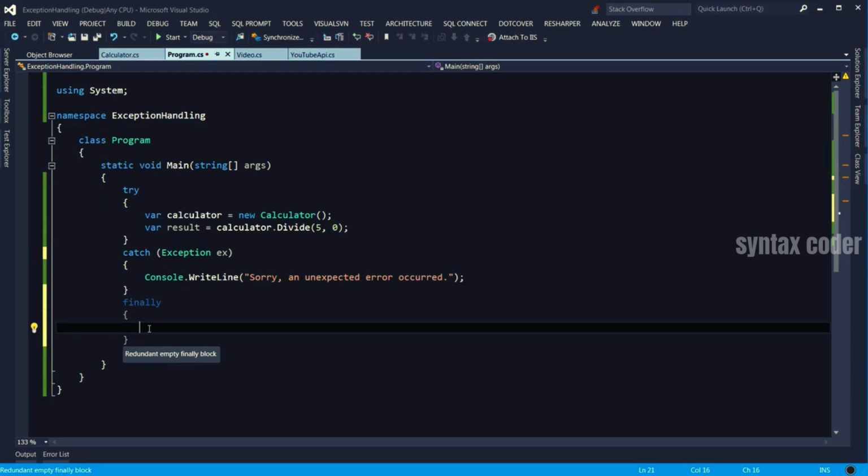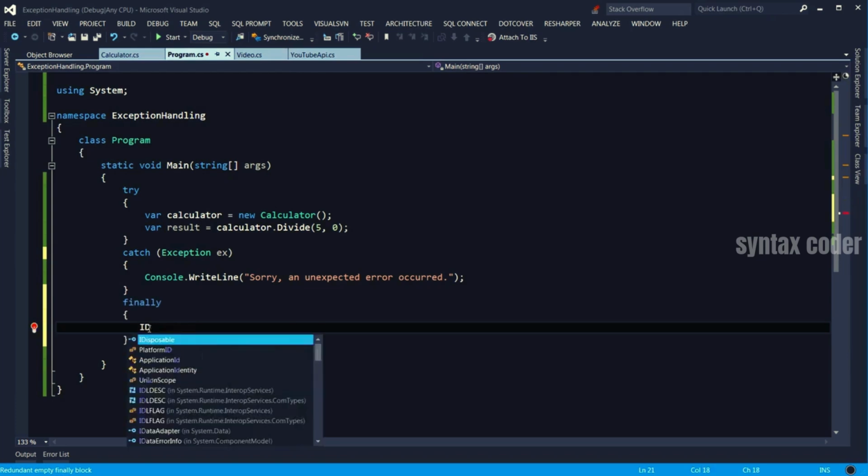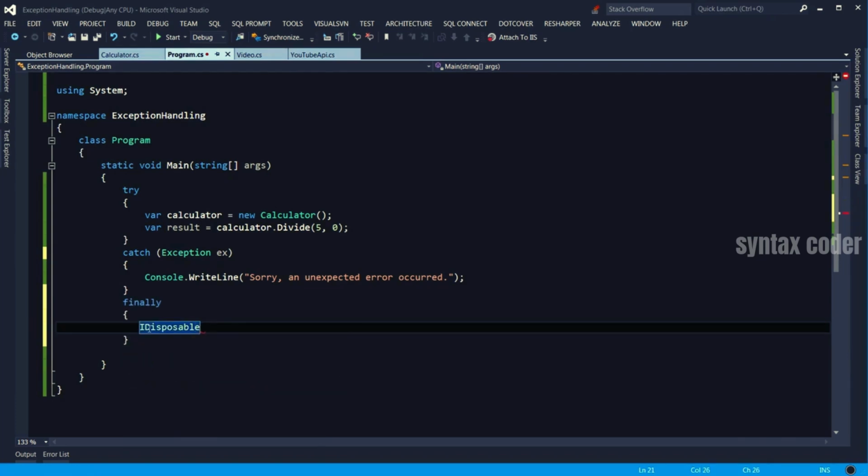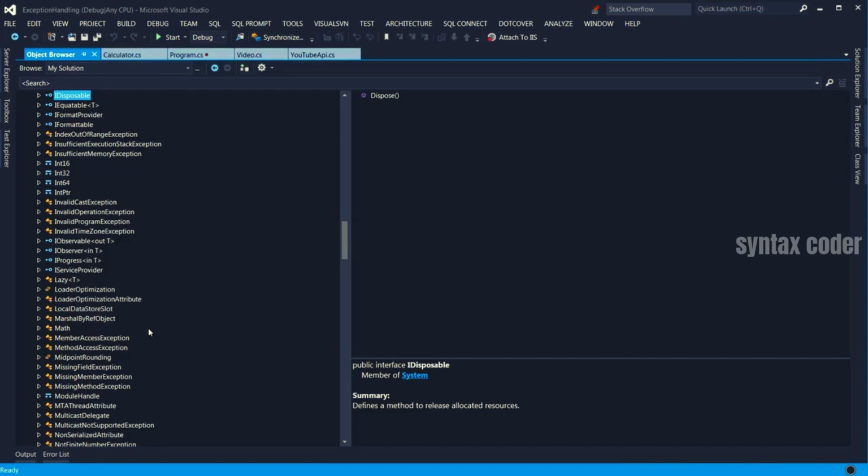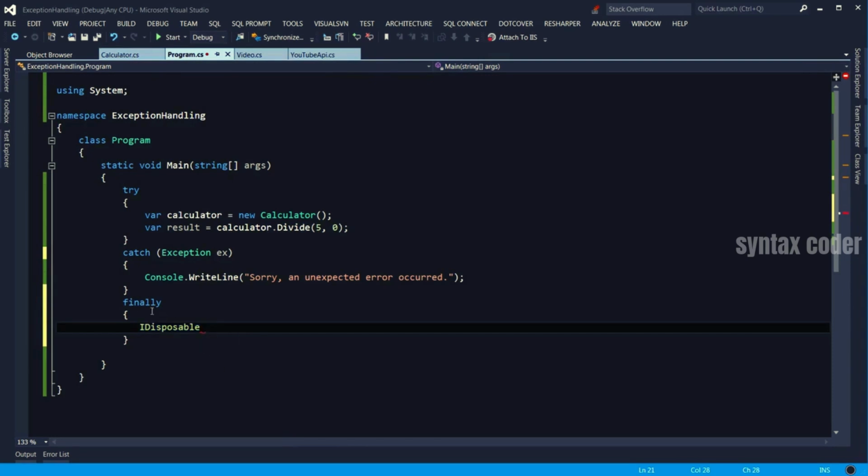Now, any class that uses unmanaged resources is expected to implement an interface called IDisposable. Let me show you IDisposable here. So we press F12 to jump to object browser. Look, IDisposable is an interface and has a method called Dispose, which is where we do the cleanup. And here the summary specifies, defines a method to release allocated resources. So we use the finally block to call the Dispose method of the class that uses unmanaged resources.